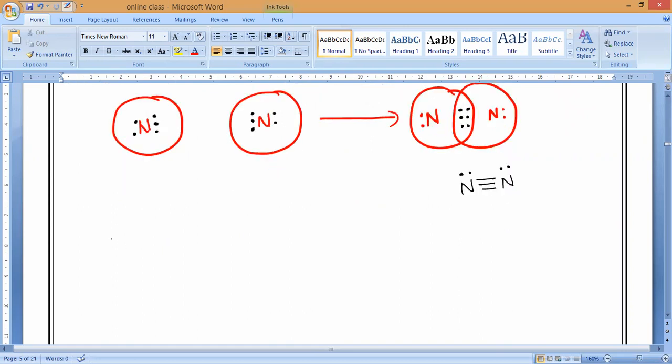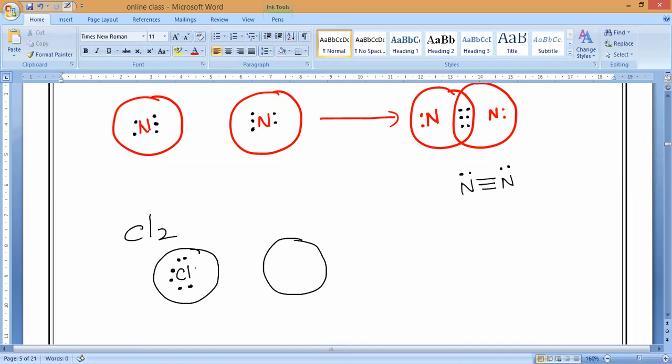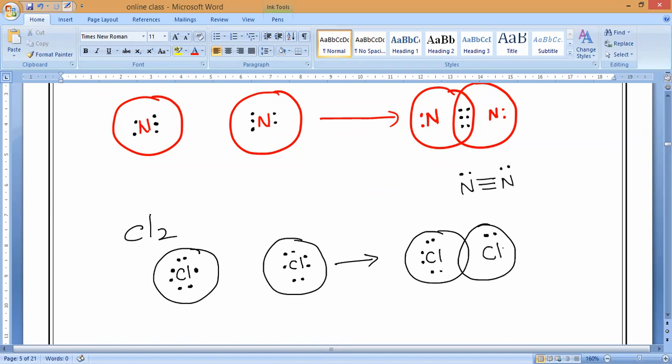Same way, if we take chlorine also, a single bond, correct? What are the valence shell electrons of chlorine? 7. So 2, 4, 6, and here 1 electron, 7. Here also 1 electron, and 2, 4, 6. Clear? So now if you combine 2 chlorine atoms, 6 electrons here only, 2, 4, 6. Now here 2, 4, and 6. So in the middle how many will come, guys?